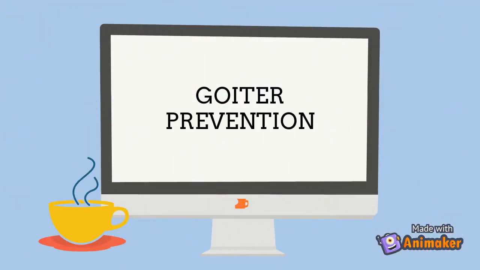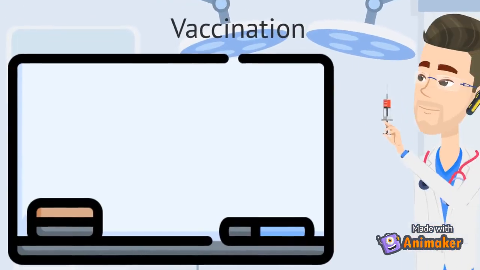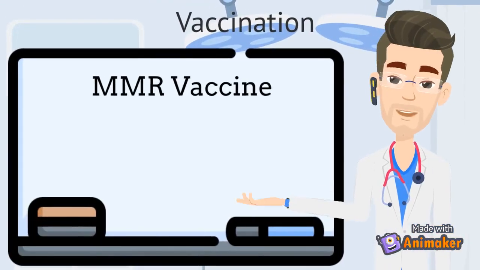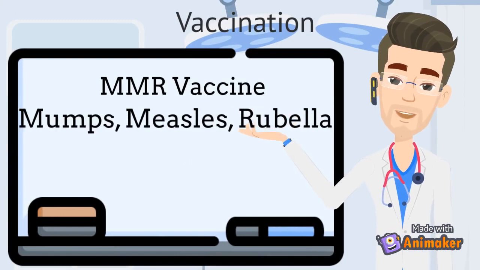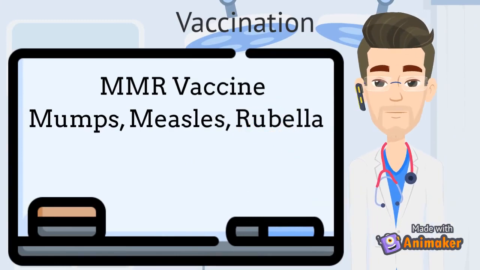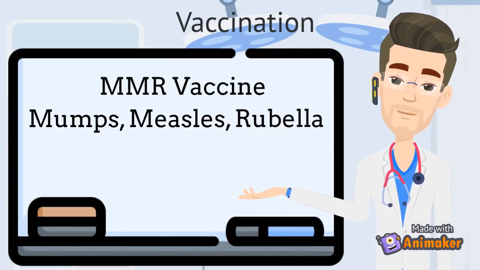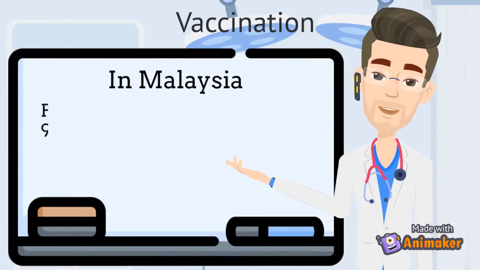Next, we will talk about goiter prevention. Firstly, we can use the vaccination method. In this method, the MMR vaccine, which stands for mumps, measles, and rubella, is used.